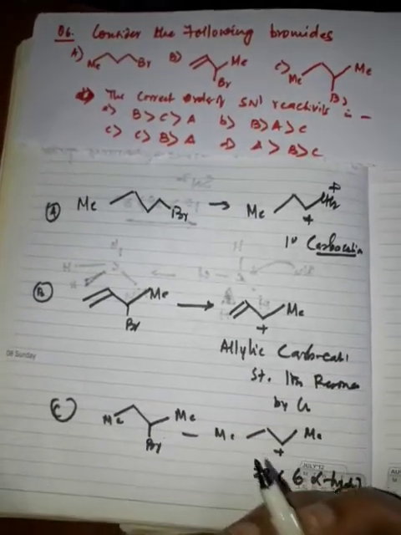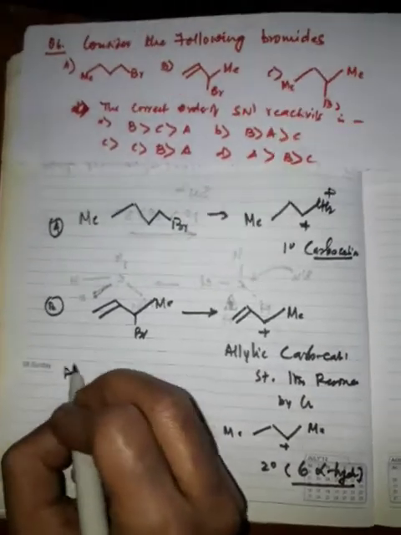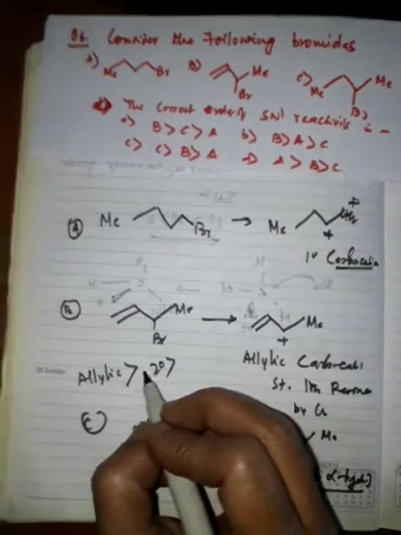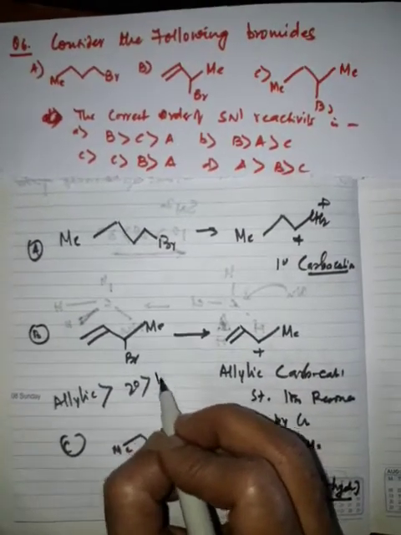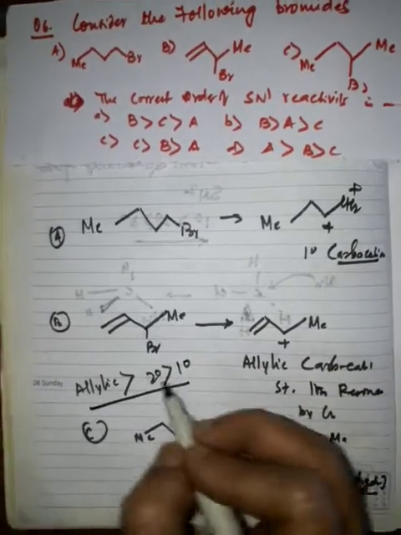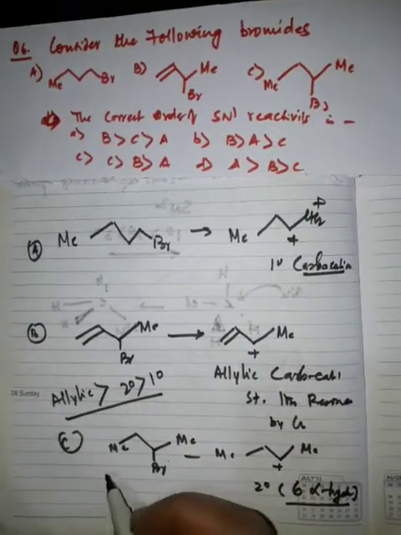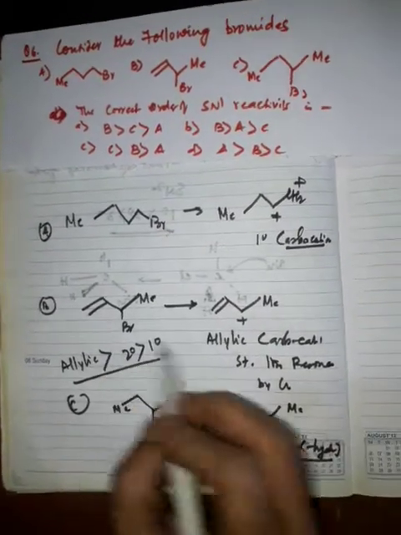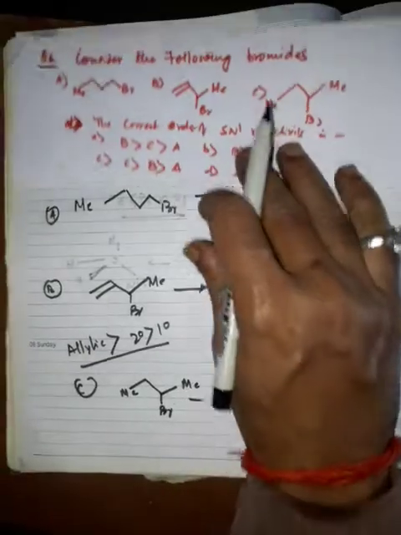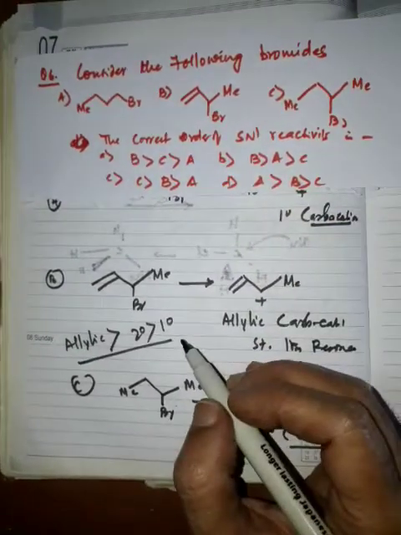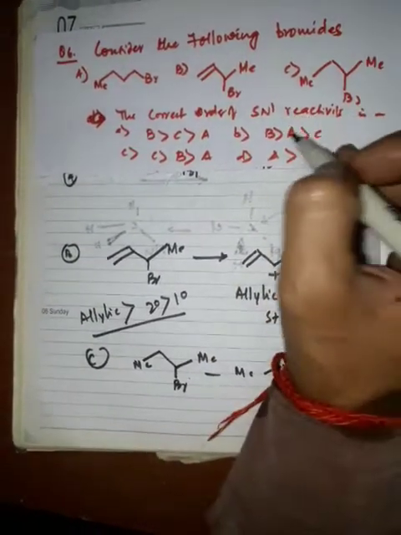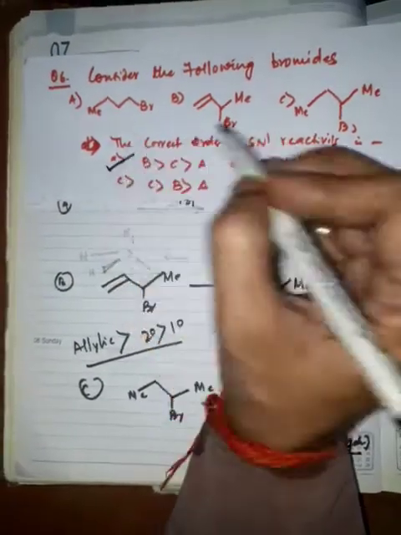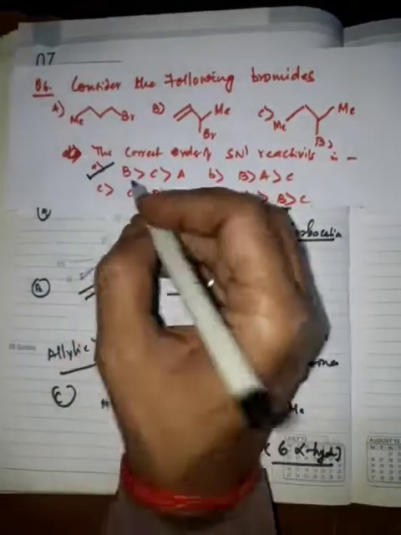And as you know, the stability of carbocation is: first of all allylic, then 2 degree, and then 1 degree. So what will the order be? First of all allylic. Which is allylic? B. So let us see B first, then after that C, and then after that A. So the right option would be A.